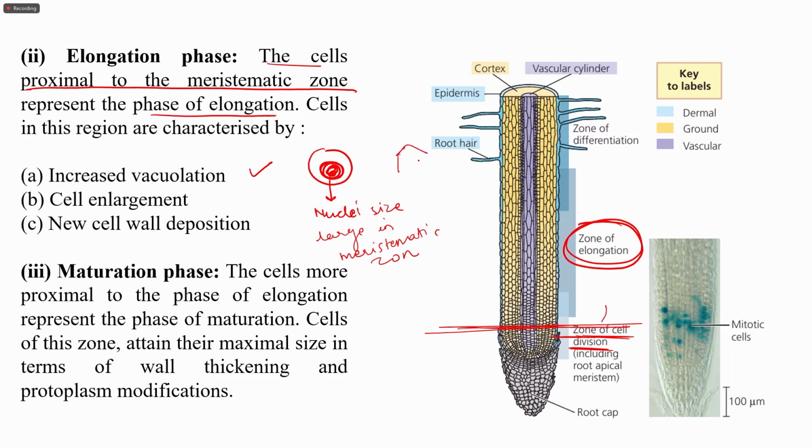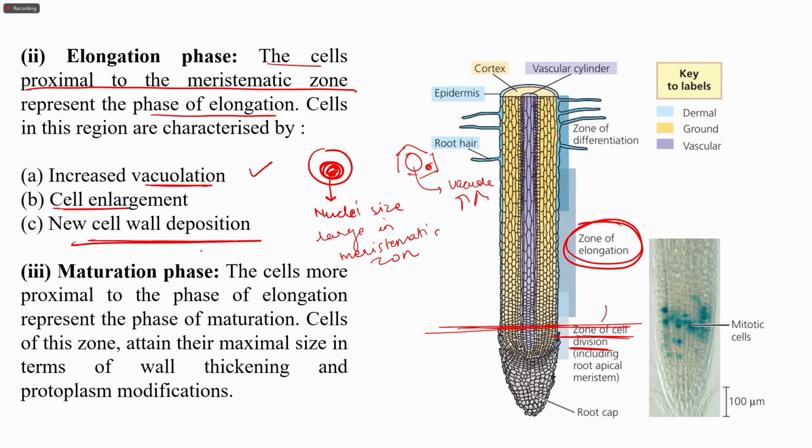While if I talk about the cells in the elongation phase, they have a larger vacuole. So they have a large vacuole with small nucleus. Vacuole size is large. So they are characterized by increased vacuolation, cell enlargement, and new cell wall deposition. So this is the elongation phase.